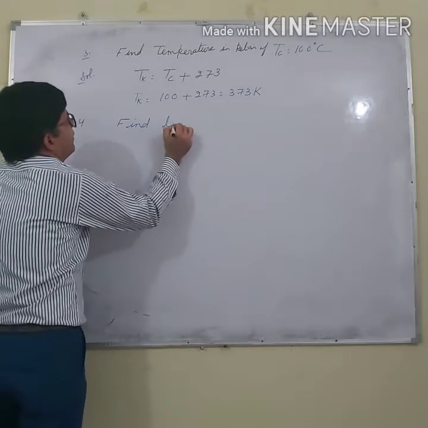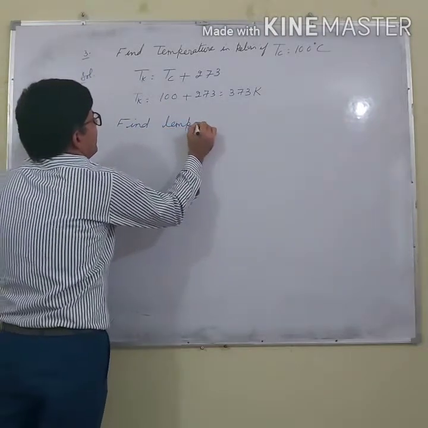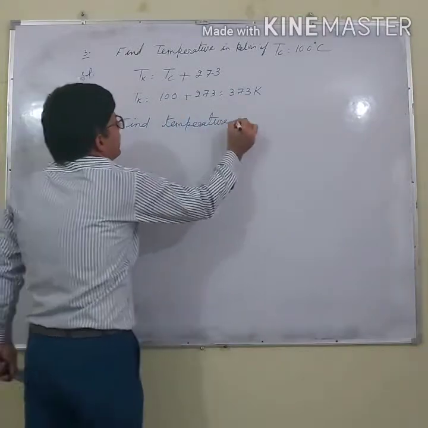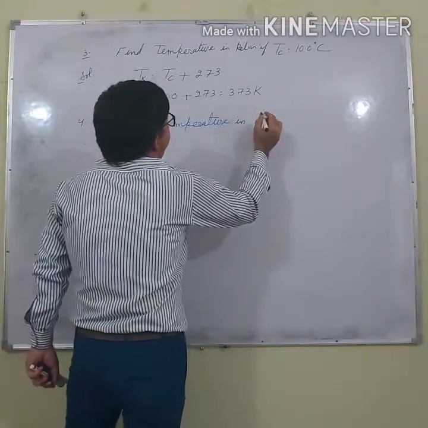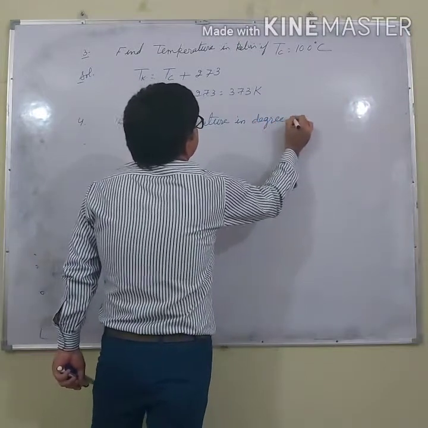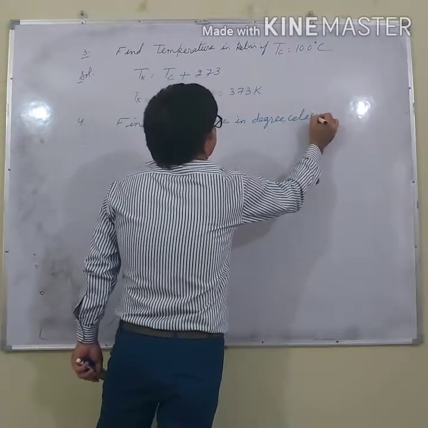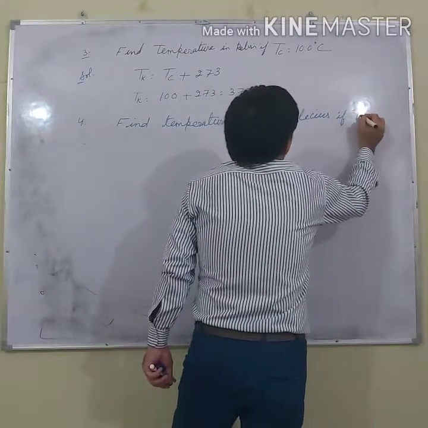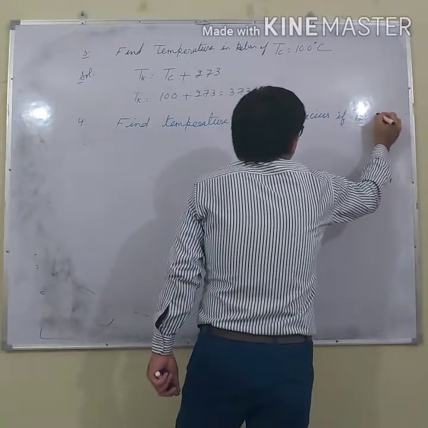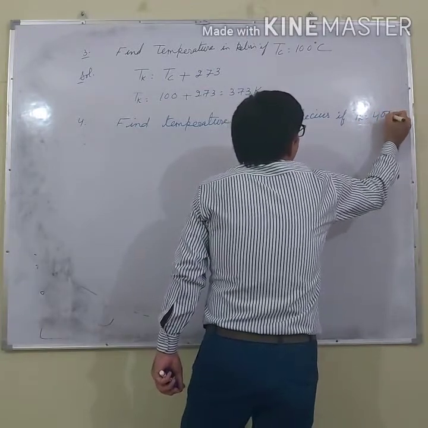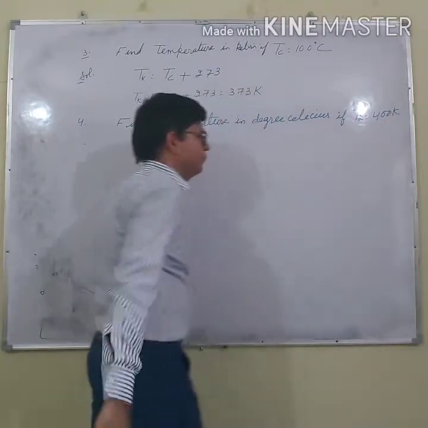Fourth one is, find temperature in degrees Celsius if temperature in Kelvin is, let us say, 400 Kelvin.